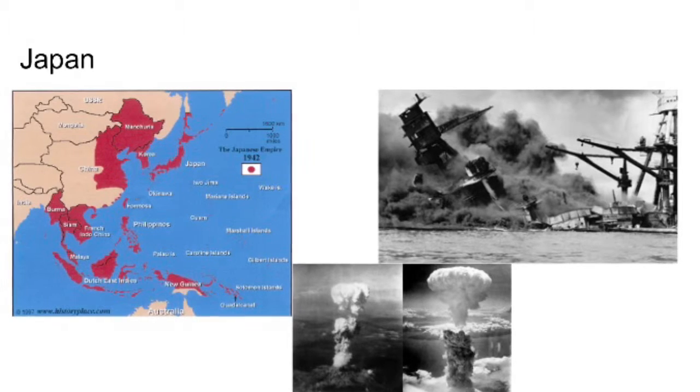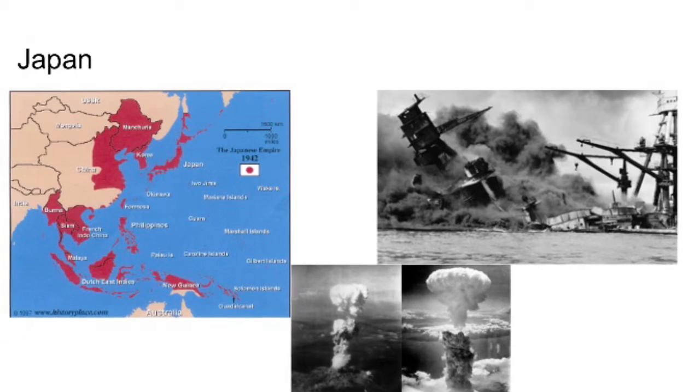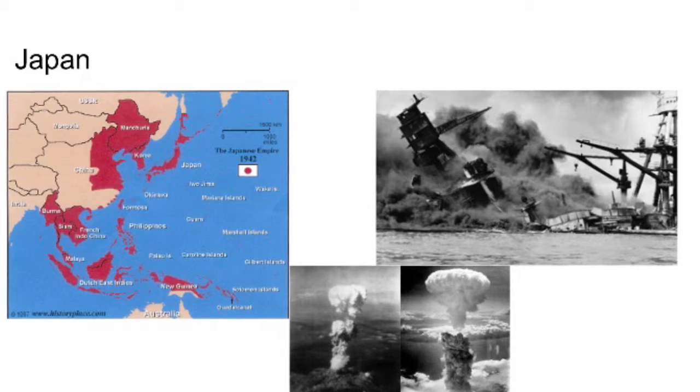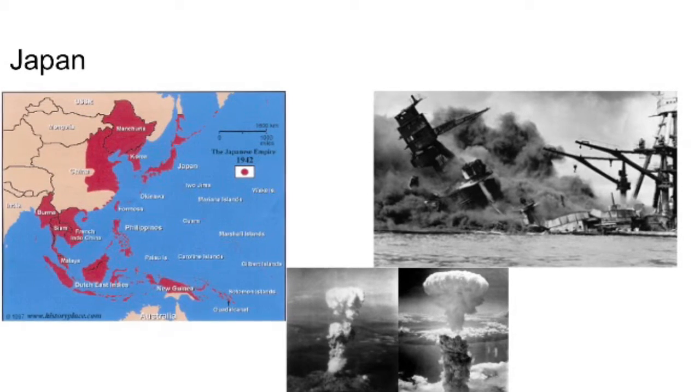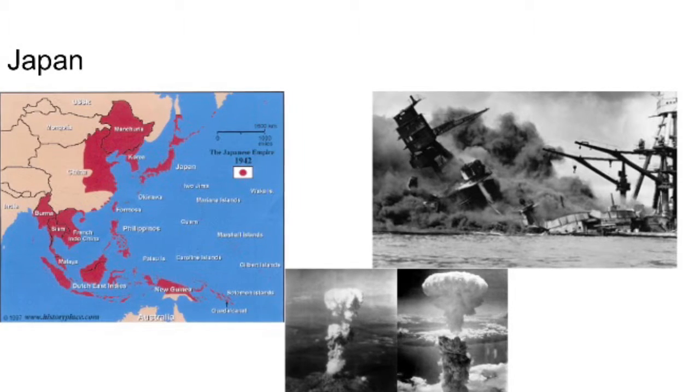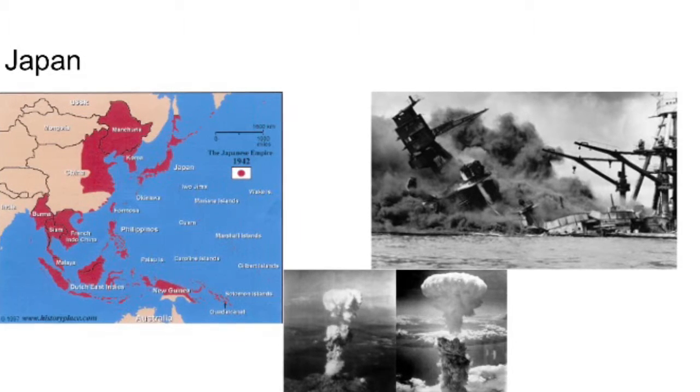Japan began its invasion in Asia, but was eventually stopped by the United States. The U.S. was alarmed by Japan's movement towards the U.S.-controlled territory of the Philippines and sent General MacArthur to defend the land. This led to the Pearl Harbor bombings in an attempt to weaken the U.S. Navy, which prompted the U.S. to join World War II.